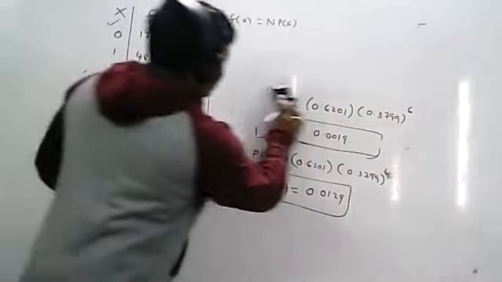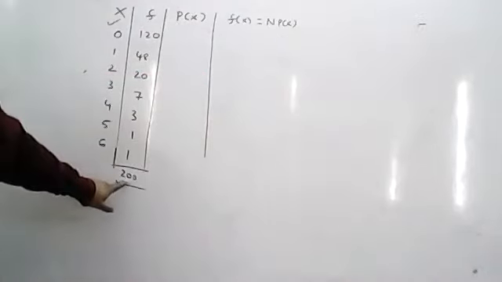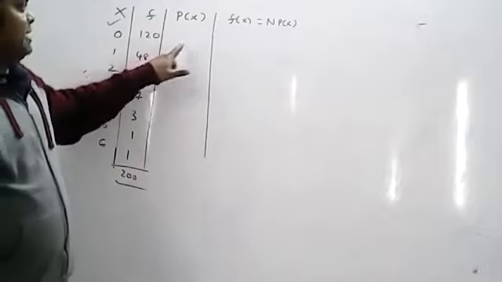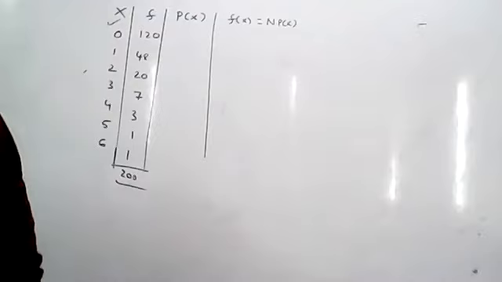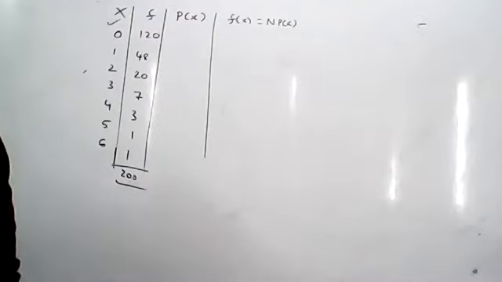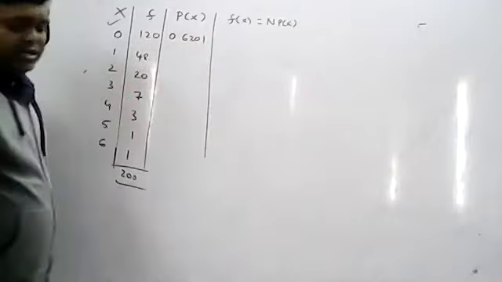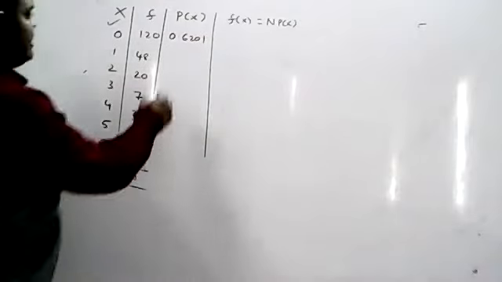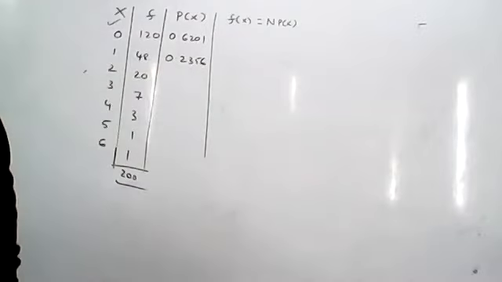So already you have calculated the probabilities. Just substitute the probabilities. You know the N value. What is the N value? 200. Just multiply 200 into every probability you got. So I hope all of you got the probabilities. What is the P of 0 probability? 0.6201. That is the first probability you got. And after that 0.2356. Already you got the probability. Just write down the probability.